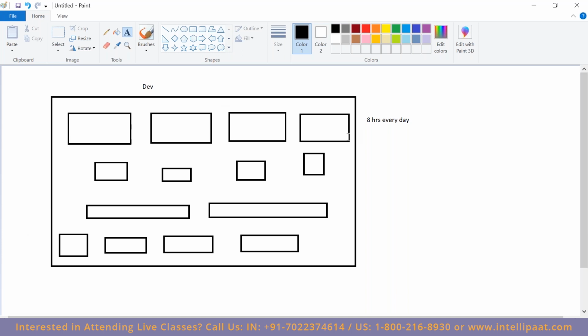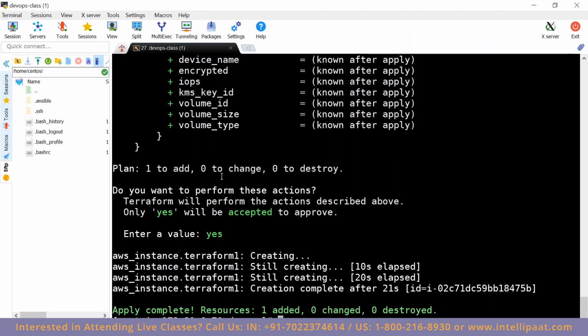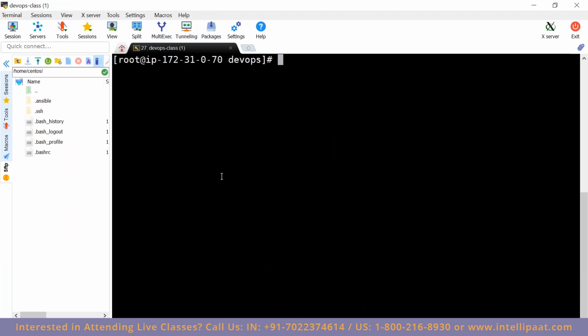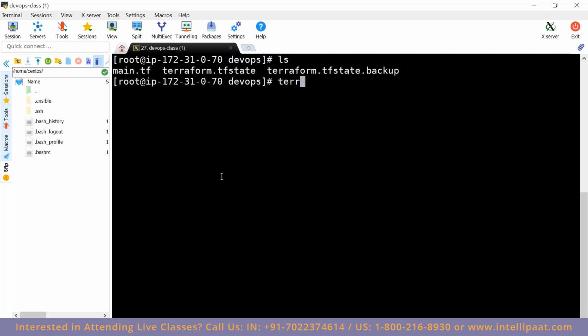Correct? In Terraform, what happens? You templatize your requirement only once. Then while going home, just do terraform destroy.